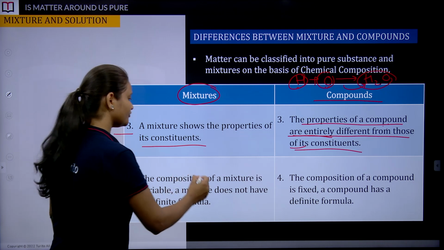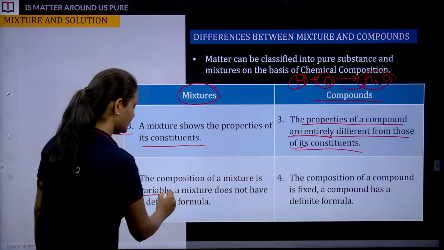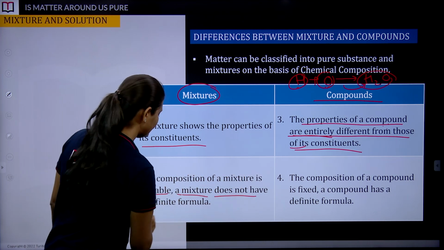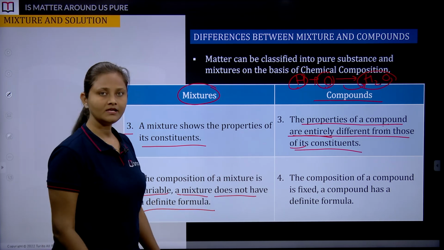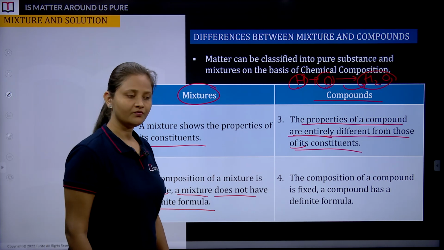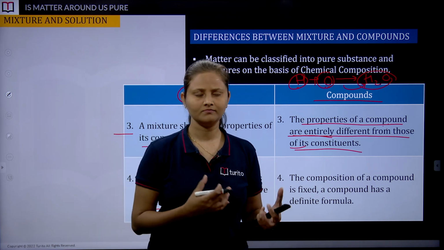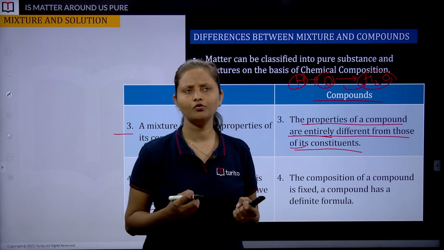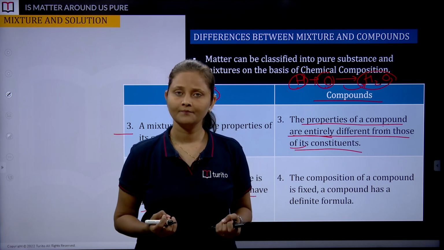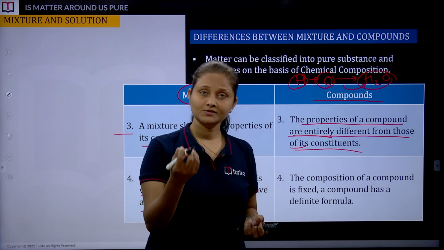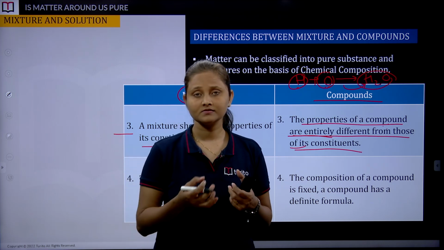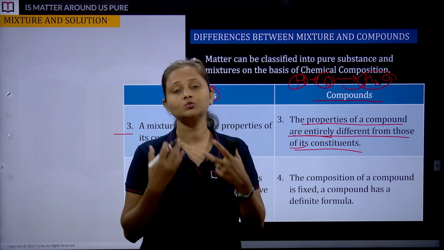Next, the composition of a mixture is variable. A mixture does not have a definite formula. Let's suppose we want to make a proper example, lemonade. Maybe there is one student in the class who likes lemonade very sweet.